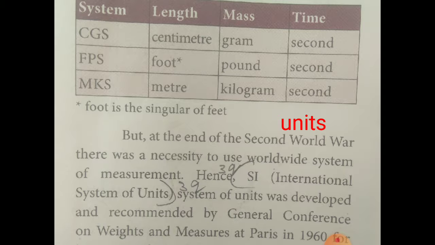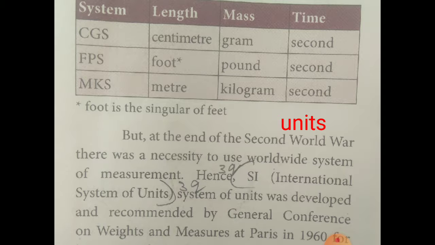Meter, kilogram, second. So we increased the quantities of length and mass by their values. That means the foot is changed into the meter, and the pound is changed into the kilogram.